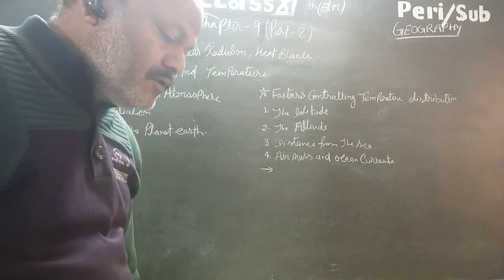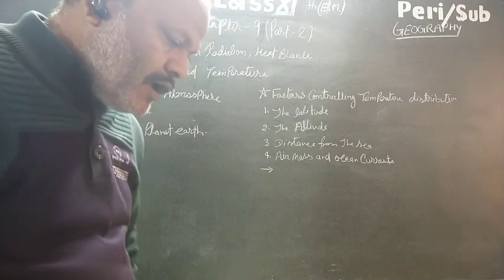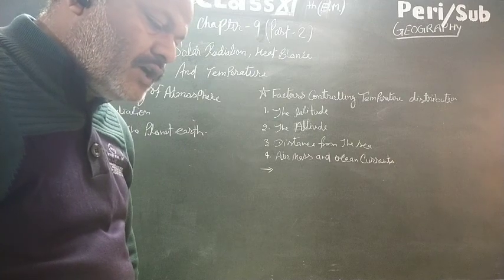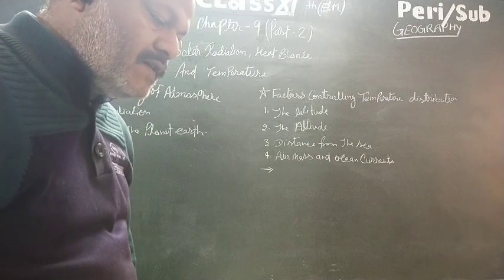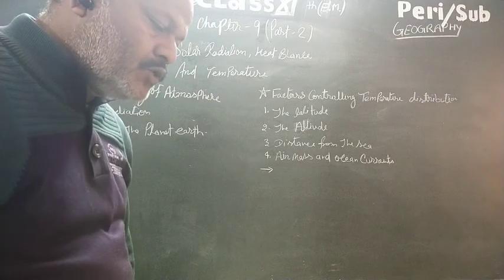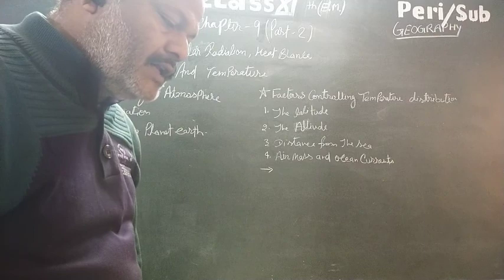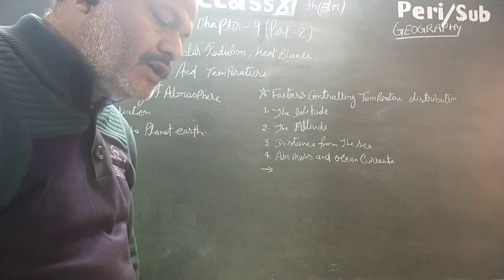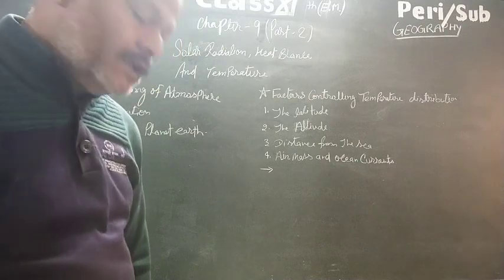Roughly 35 units are reflected back to space even before reaching the Earth's surface. Of these, 27 units are reflected back from the top of the clouds and 2 units from the snow and ice covered areas of the Earth. The reflected amount of the radiation is called the albedo of the Earth.